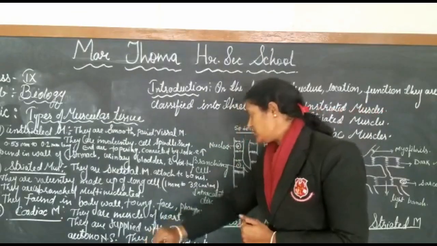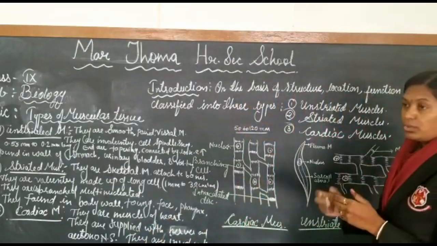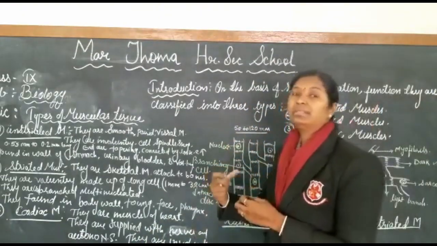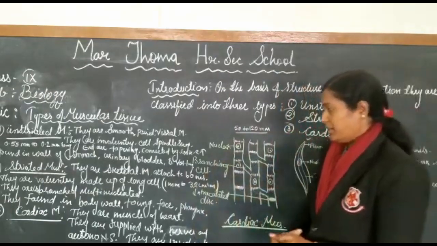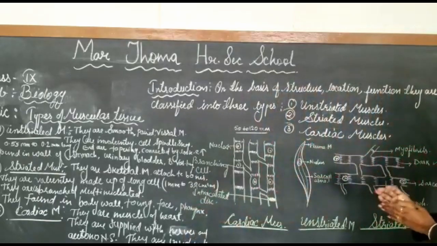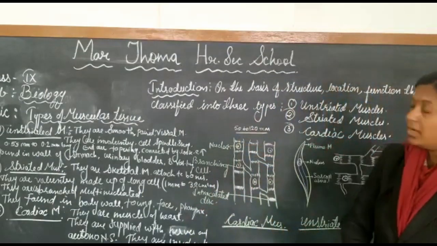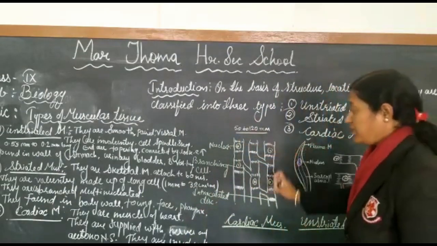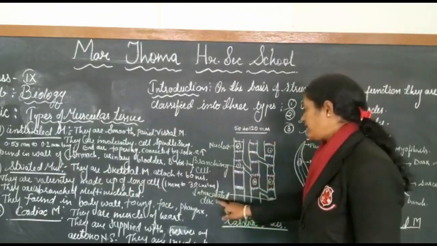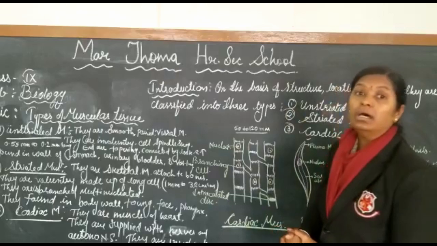But because the autonomic nervous system and nerves are supplied to the cardiac muscles, they show the pumping system in the heart, and they contract and relax, and because of all this they produce the sound of lub dub. These cardiac muscles are present in the heart, and they are also long muscles, about 50 to 120 micrometers. These cardiac muscles are branched, they are also multinucleated, and intercalated discs are present there, due to which the muscles can contract and relax.